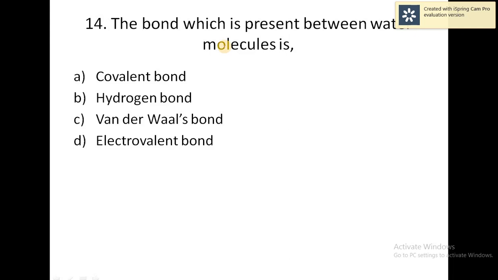Tartaric acid is present in turmeric. So C, turmeric, tartaric acid. Oxalic acid is present in tomato. So oxalic acid is present in tomato. So these are the correct answers. So going to next question.